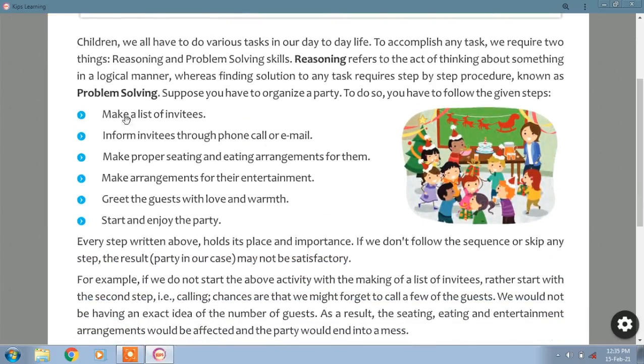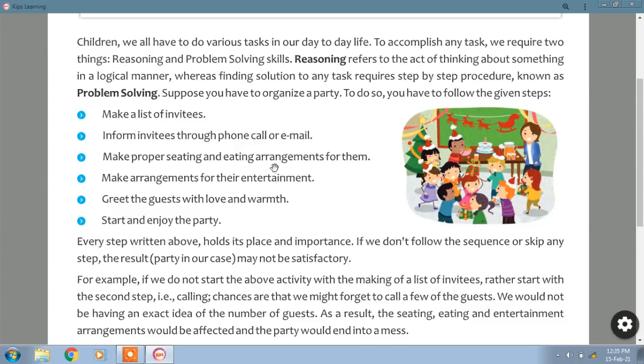So first one is make a list of invitees. First thing is you have to make a list of invitees, the people you are going to invite, like your friends or relatives. Inform invitees through phone call or email. So after making a list, we have to invite them. How to invite? You can use the phone, or you can send an email. Or personally, if they are nearby people, you can go and call them.